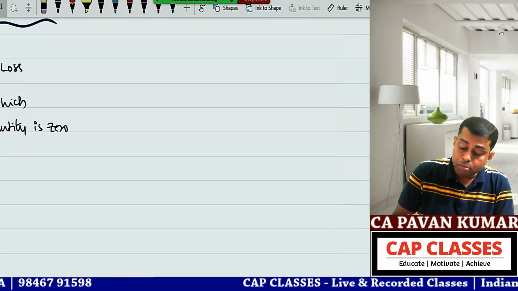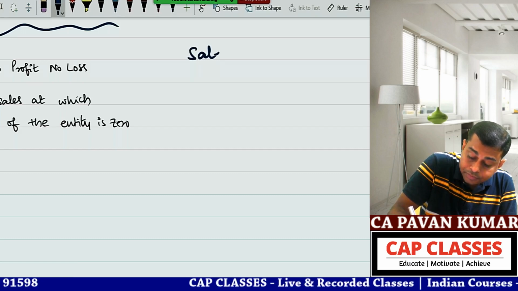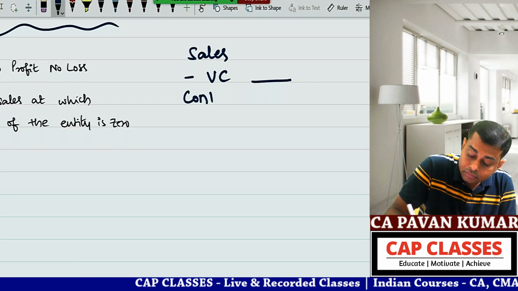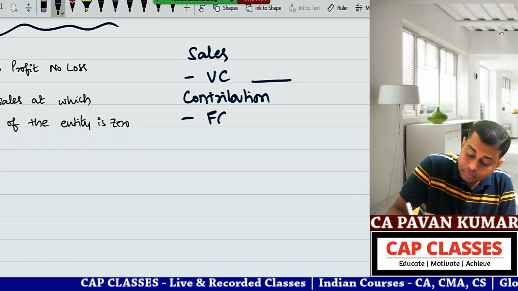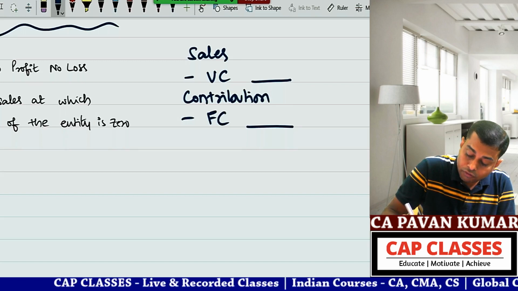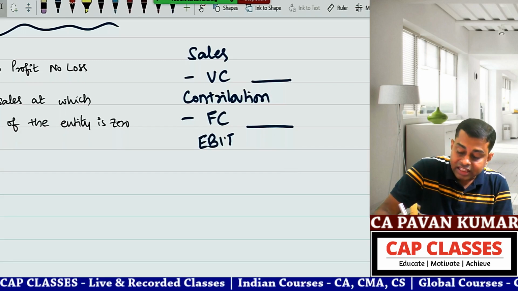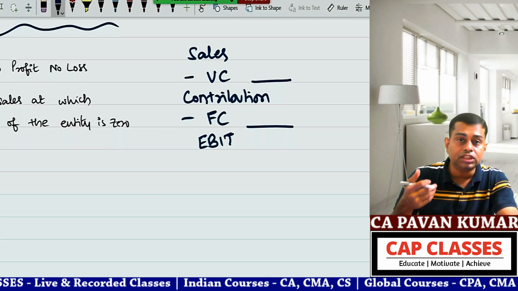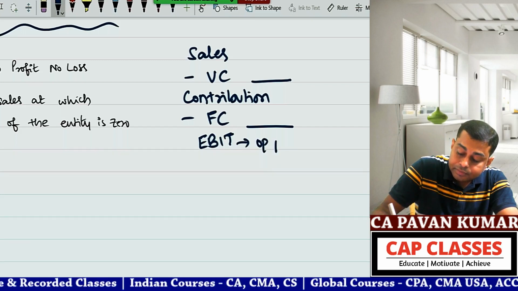So you might have calculated something like this: sales less variable cost. What do you call this? Contribution. From this, what will you do? Fixed cost we have to reduce. What will you get? Profit, EBIT. EBIT is nothing but operating profit. When you subtract fixed cost from contribution, what you get is EBIT. What is EBIT? Operating profit.